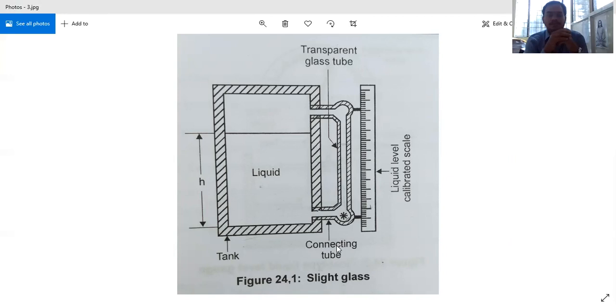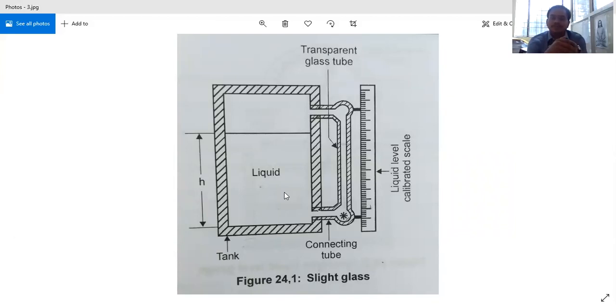That is slide glass, first type. Slide glass means the principle involved here is very simple, just our naked eye observation. That's it. When a liquid is flowing through a tank, when a tank is filled with a liquid,